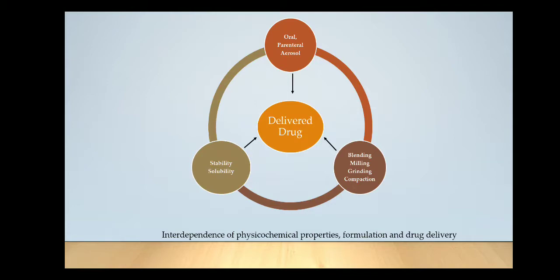Similarly, the physicochemical properties of drug also define the manufacturing process, like for example blending, milling, grinding, compaction, etc. And all this together, that is the physicochemical properties, the route of administration and the method of manufacture, will define or determine the efficacy of the delivered drug.